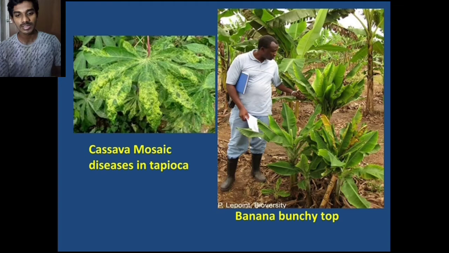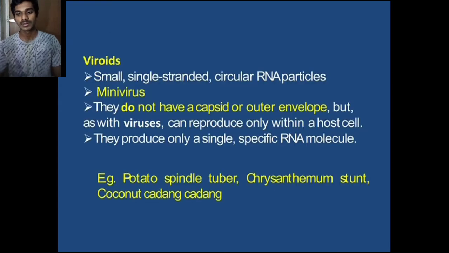In this photo, we see cassava mosaic disease in tapioca. The dark green is the healthy plant leaf, and the yellowish green is the virus-affected portion. On the right side, we see banana bunchy top virus.